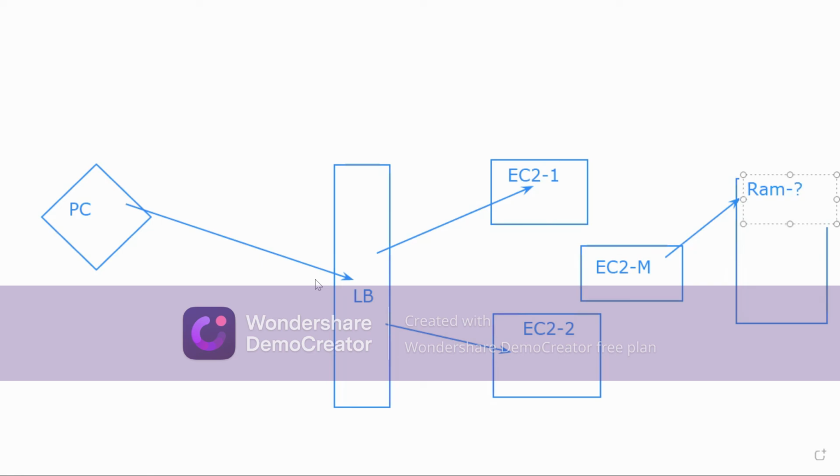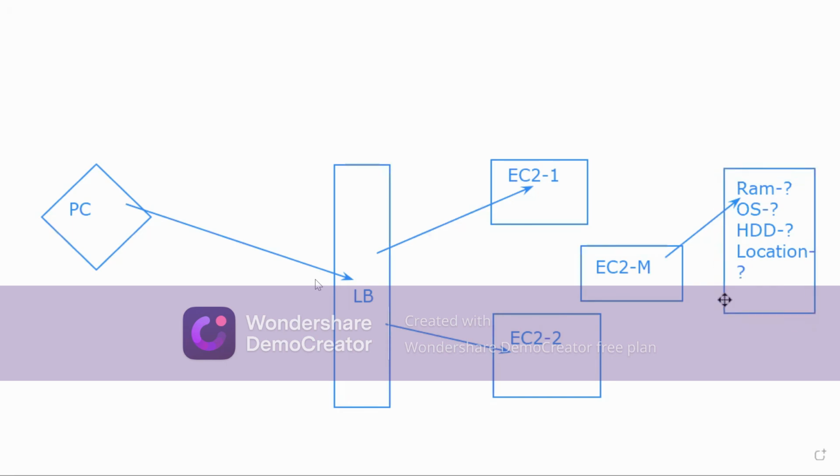What is the OS we used in this machine? What is the storage, or hard disk, we are using in this machine? And what would be the location of this machine? All these things are a big question mark for us, right?